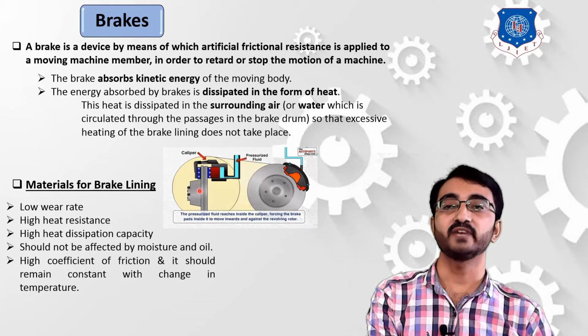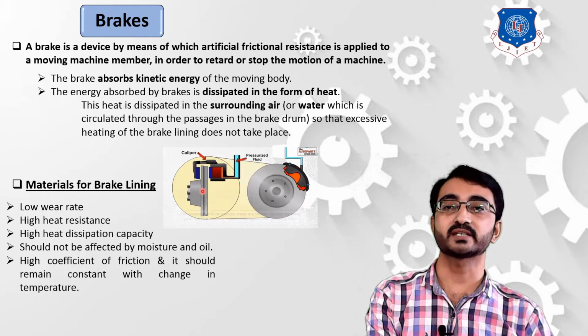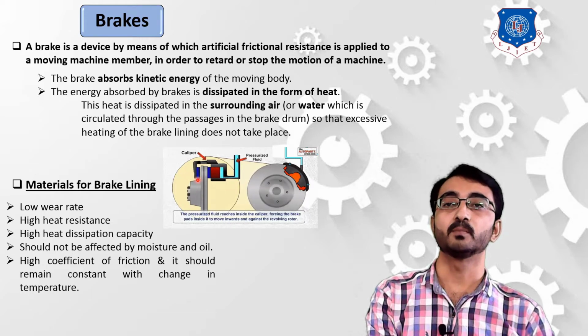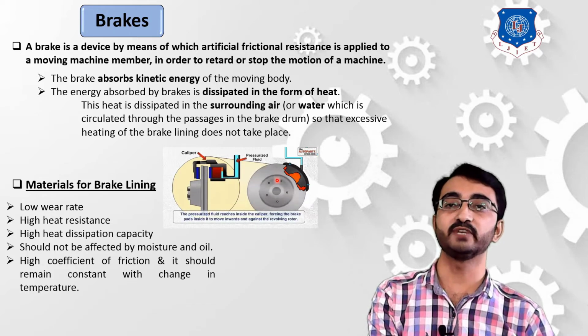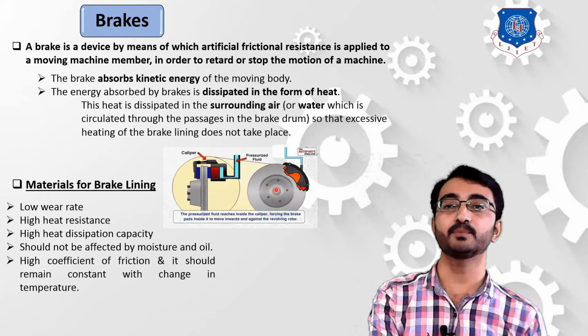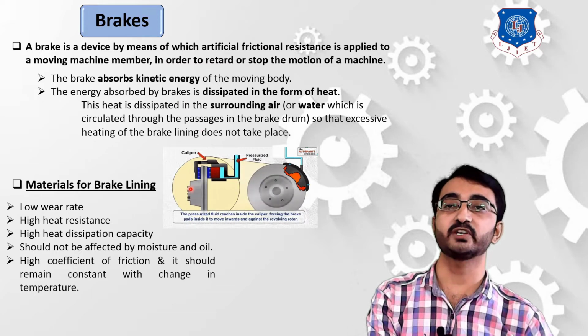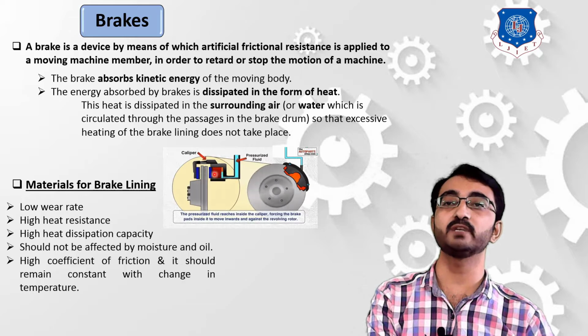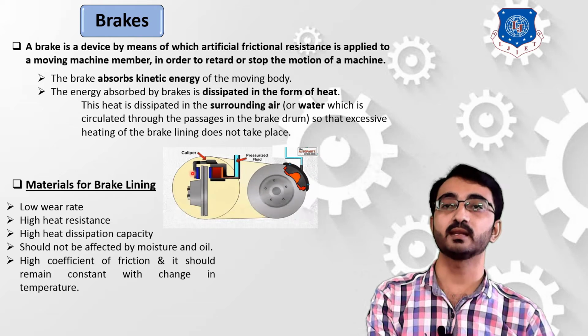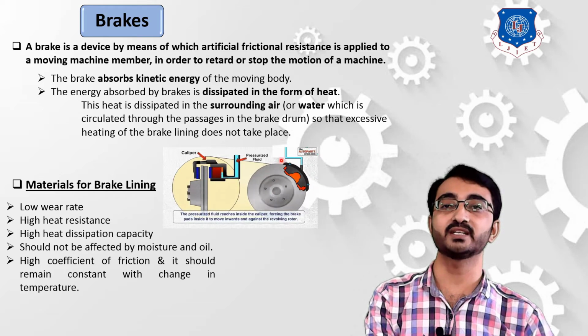Over here we have to understand one thing: the strength of the brake material must be very low compared to your rotating element, which is known as the drum of the wheel. Otherwise, due to the high strength of the friction linings, it may be possible that your wheel will be worn out. So be careful over here: the strength of the friction lining should be very much less compared to your rotating element, that is the wheel.